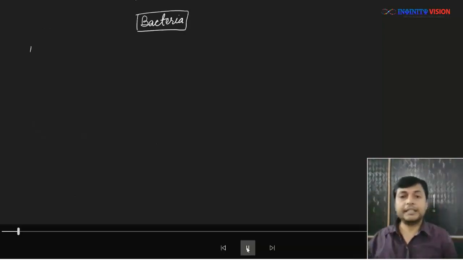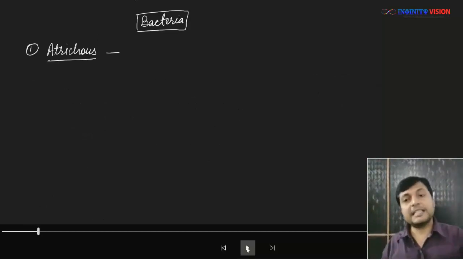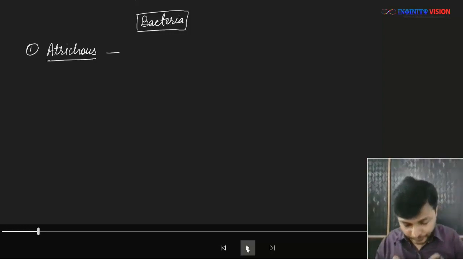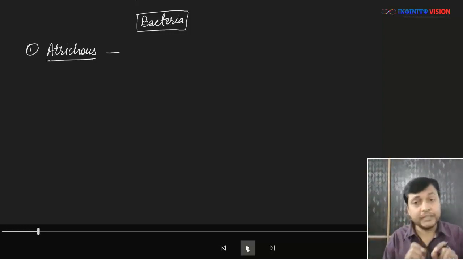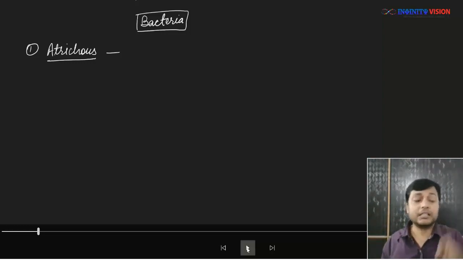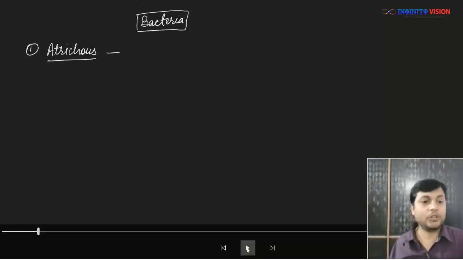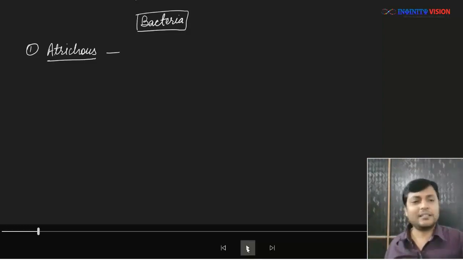So if we were to divide the bacteria on the basis of flagellum, the first type we find is Atrichus. Now A means no, and trichus is used for hair-like or thread-like structure. Hair is trichus, like trichology, the study of hair. Flagella is a hair-like structure, and that's why we call it trichus.